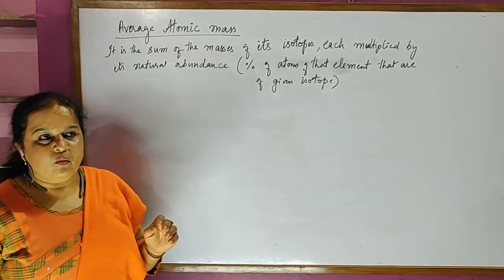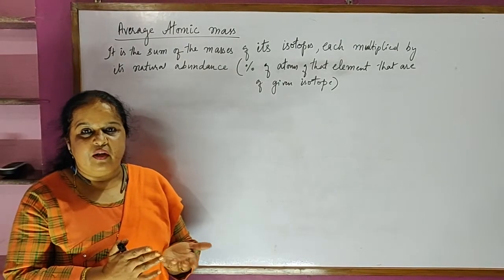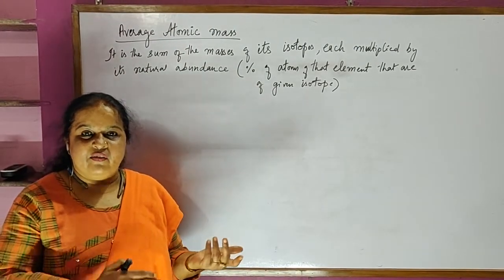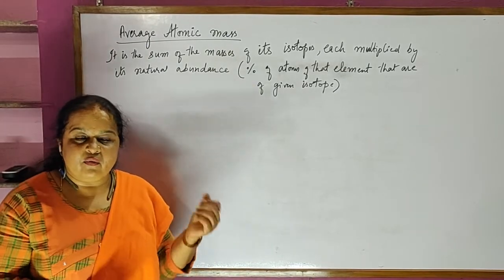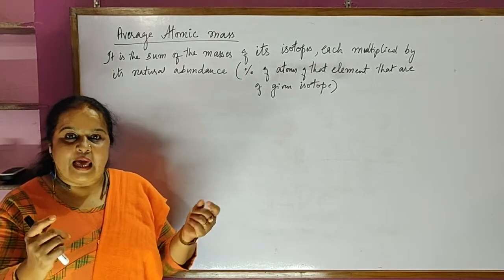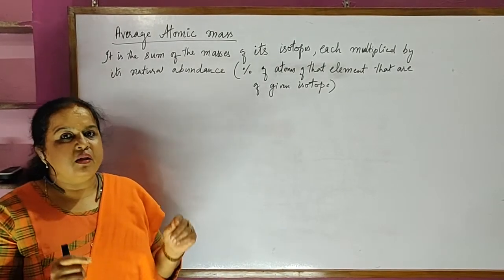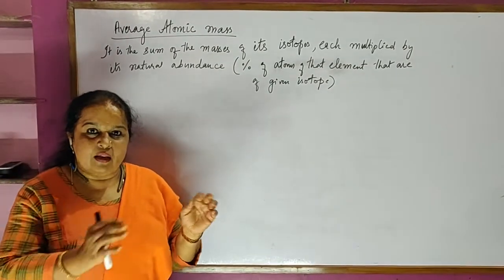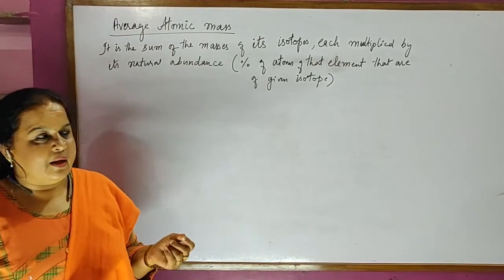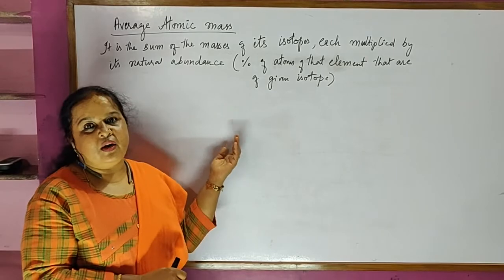Whatever the total quantity which is present, we have to consider it 100%. If one is present 75, another is 25, we have to consider 75% of that and 25% of the other. Calculate separately what is the atomic mass for them and then take the average of them. Now let us find out by taking one example where you will understand still more clearly.